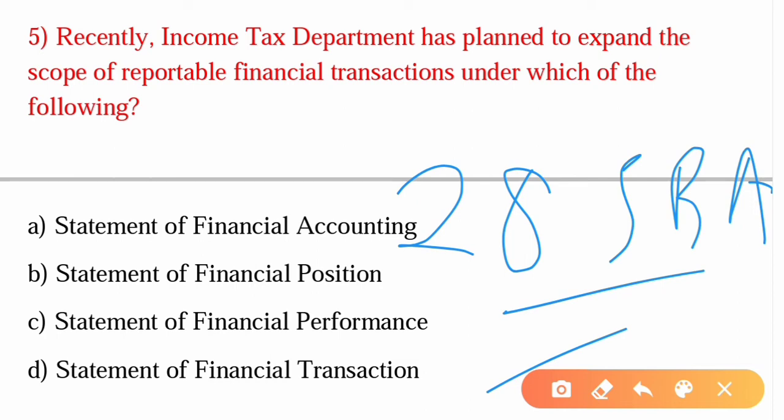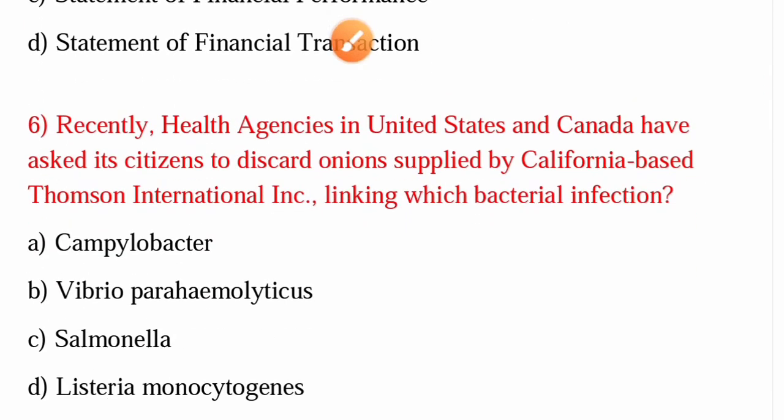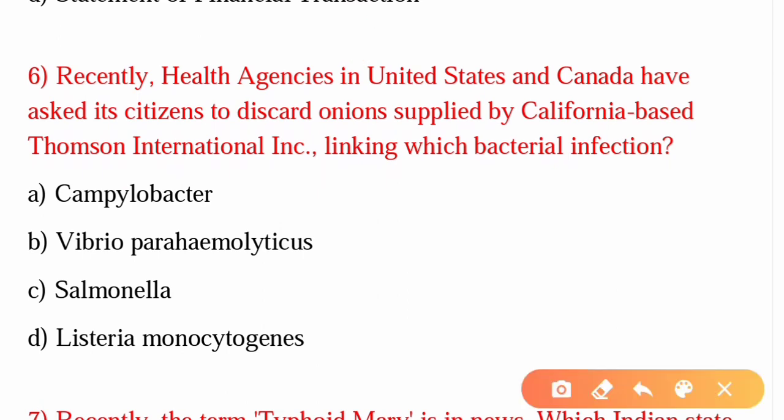So why was this step taken by the government? To widen the tax base, the government is trying out such measures. There are various transactions that will come under this broad scope, like I discussed in the question. If you want a dedicated video for it, I will make one, so let me know in the comment section. Alright, moving on to the sixth question.